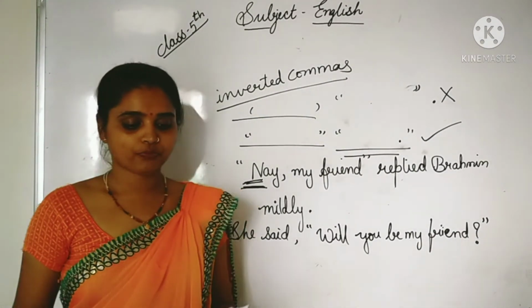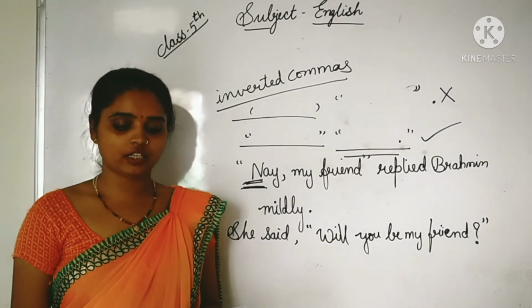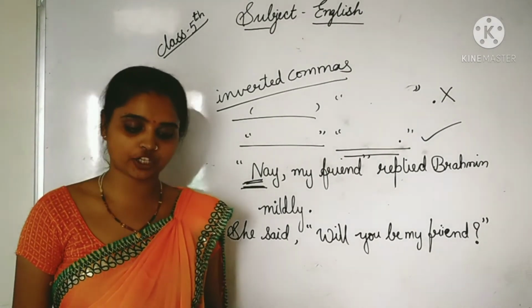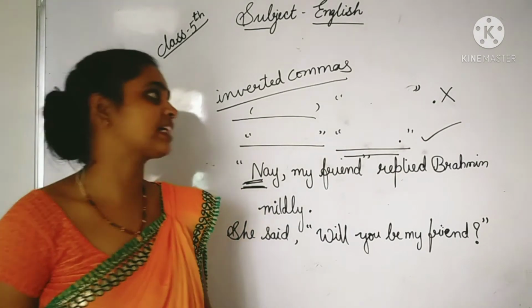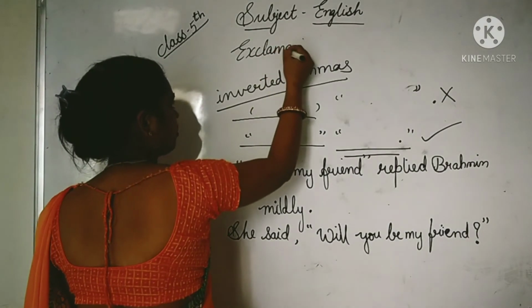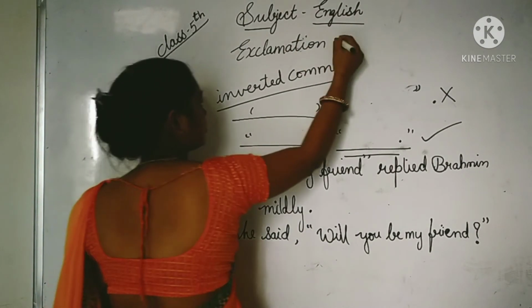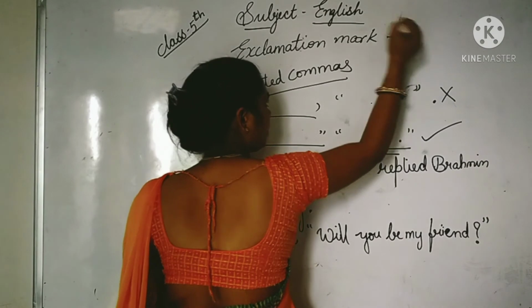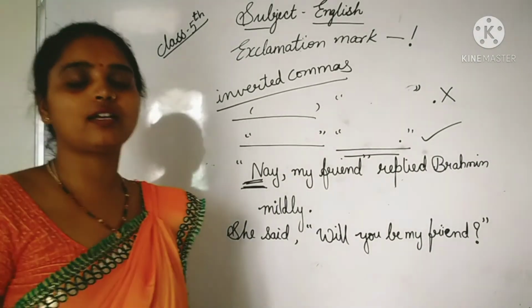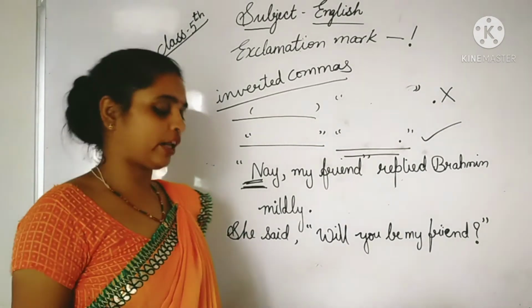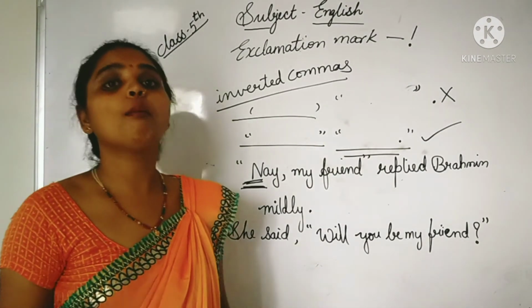Next, similarly if the exclamation is within the quotation, an exclamation mark should be placed inside the quotation mark. This is the exclamation mark, I am writing here exclamation mark. Okay, if there is a sentence and in that sentence there is an exclamation, for example: she cried, be careful.